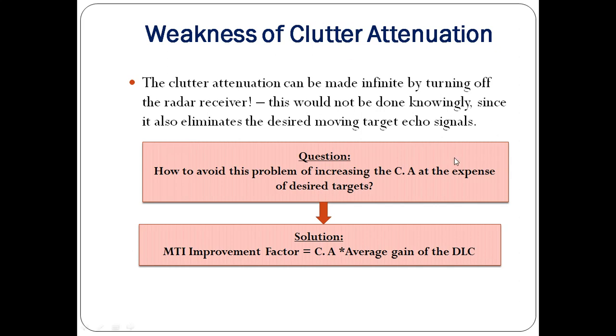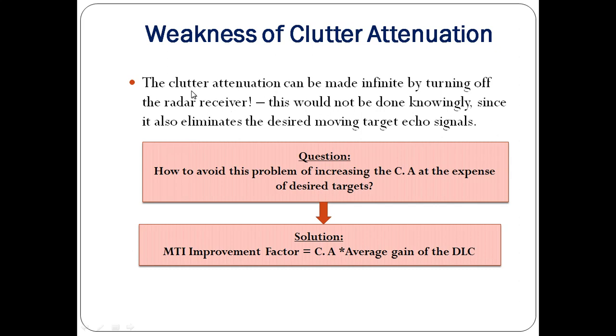And this would not be done knowingly. Unknowingly, if the radar receiver is turned off, we get the clutter attenuation equal to infinity, because when the radar receiver is off, the response from the radar receiver is 0. That means H of f is equal to 0, and the clutter attenuation is inversely proportional to H of f. When H of f is 0, the clutter attenuation becomes infinity.